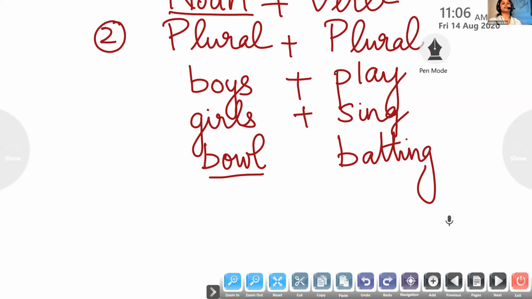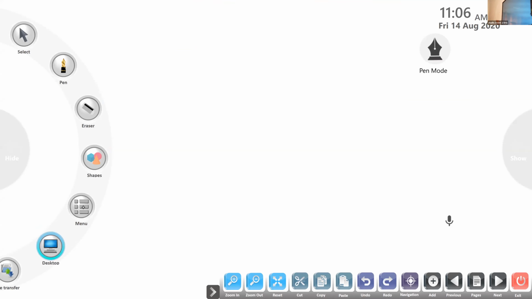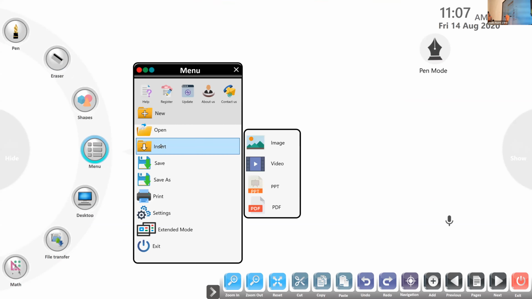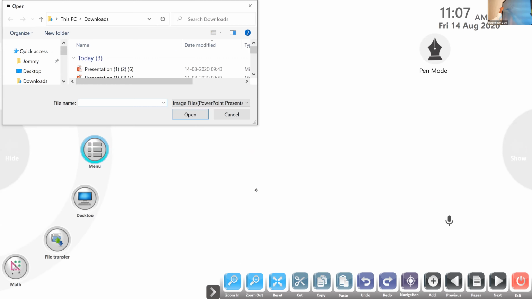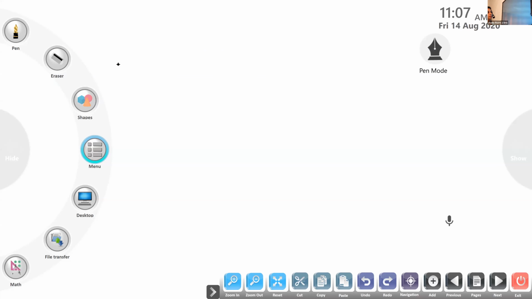So this is the rule we are going to learn in today's class. Let's move on to it. Let's learn in detail, with examples. Are you all ready? All of you, keep your workbook ready. We are going to learn about these two rules in today's class, children, how the noun and the verb agree with each other.